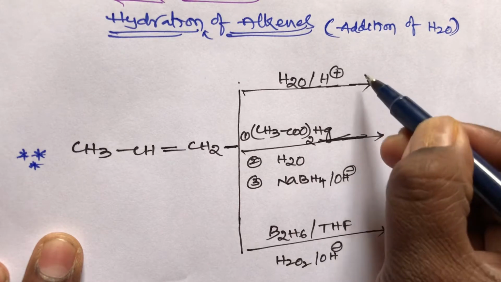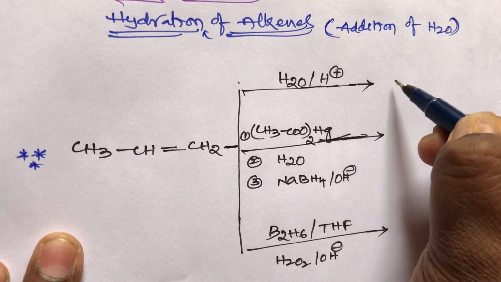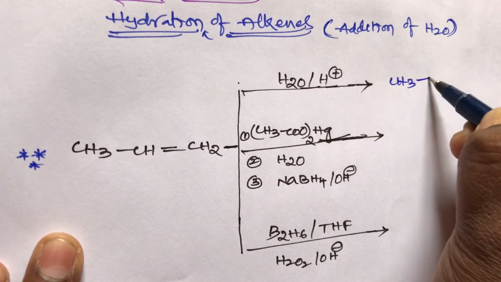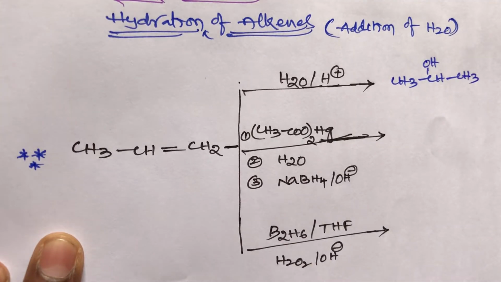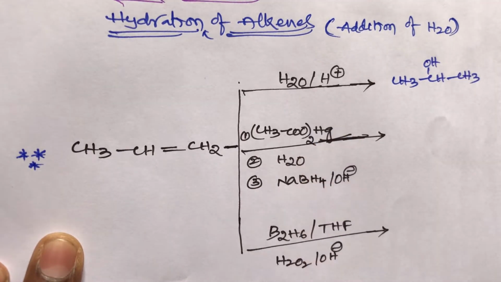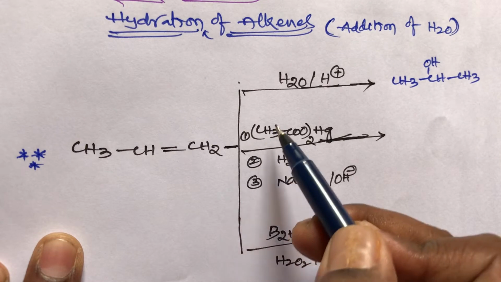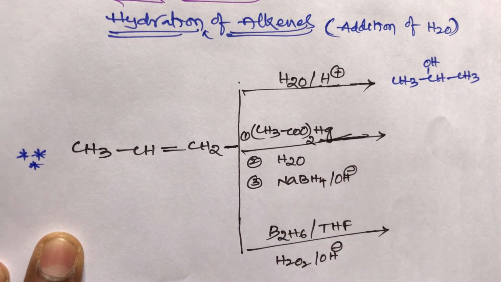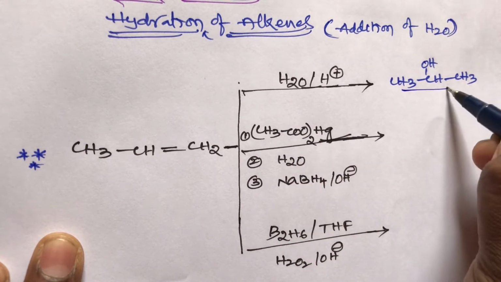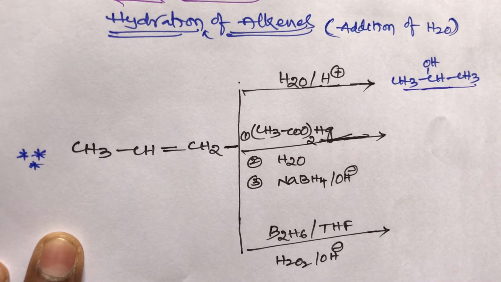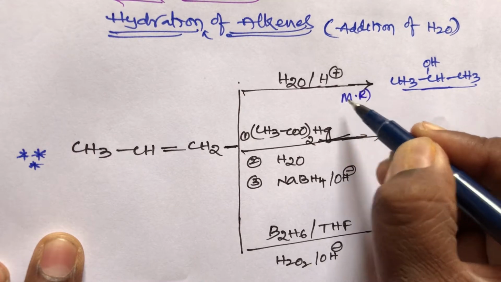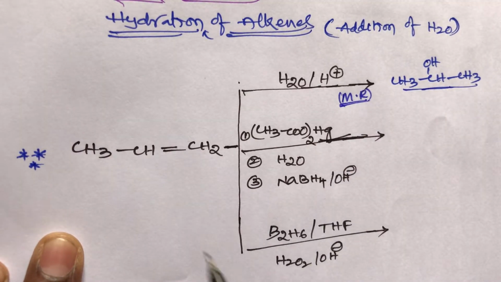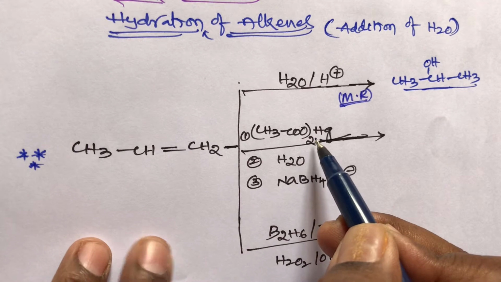It follows the Markovnikov rule. What is the product? That is CH3 CHOH CH3. It is also an anti-addition reaction. Alkenes react with water in the presence of an acid catalyst to give 2-propanol, a secondary alcohol. It follows Markovnikov's rule.